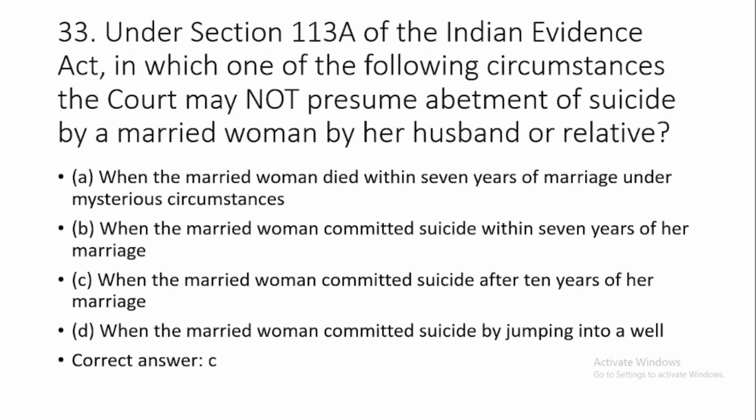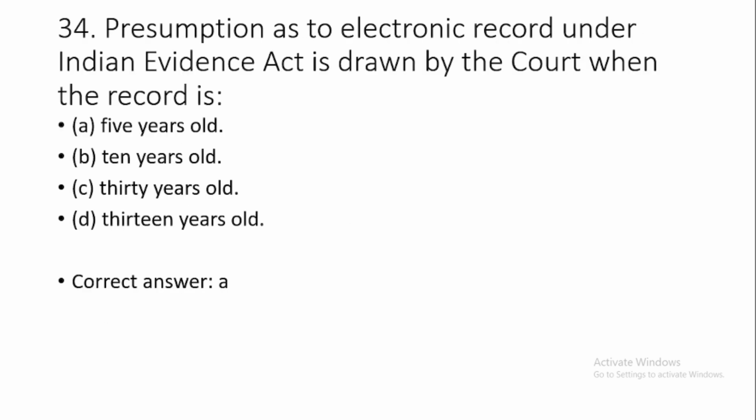Question number 33. Under section 113A of the Indian Evidence Act, in which one of the following circumstances the court may not presume abetment of suicide by a married woman by her husband or relative? This is option number C, when the married woman committed suicide after 10 years of her marriage, because the victim has to commit the suicide within 7 years of marriage to invoke the presumption under section 113A. 34. Presumption as to electronic record under the Indian Evidence Act is drawn by the court when the record is, option number A, 5 years old.